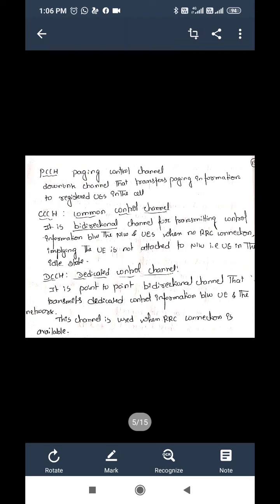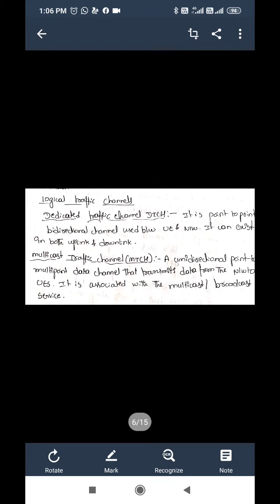UV is connected to the network. At that time, this DCCH is used. Next is logical traffic channels. As I said before, there are two logical traffic channels: dedicated traffic channel, that is DTCH, and multicast traffic channel, that is MTCH. So first we'll study DTCH, dedicated traffic channel.